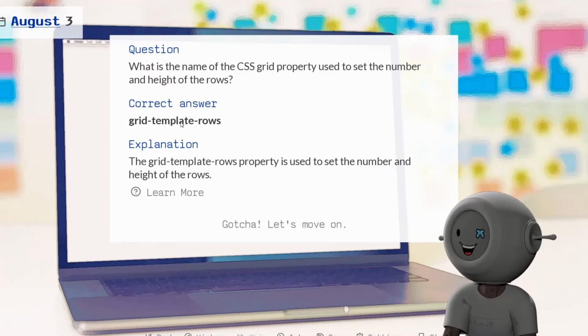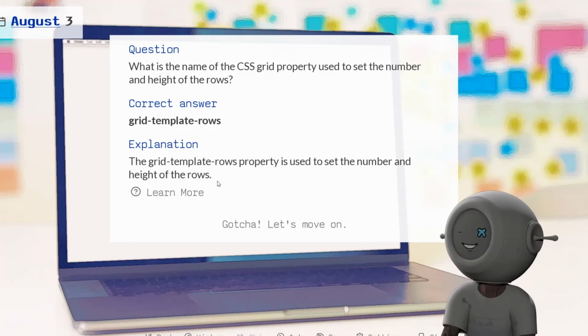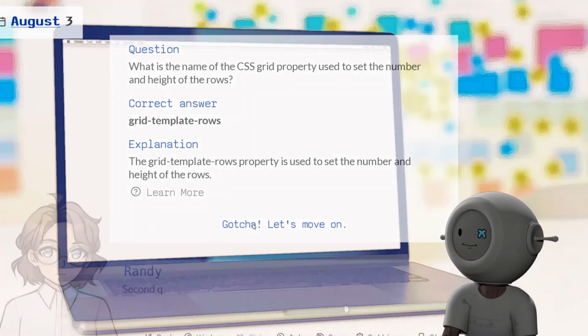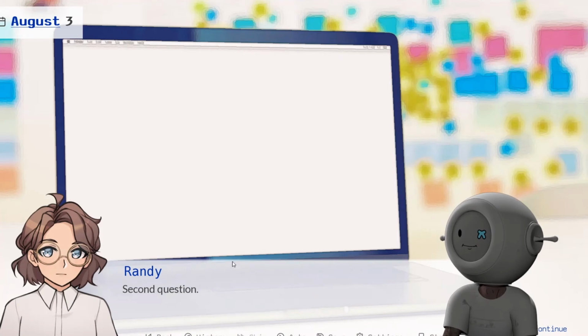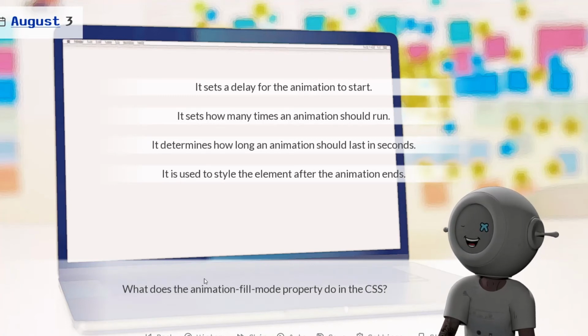This is the correct answer. Grid template rows. The grid template rows property is used to set the number and the height of the rows. Grid template rows. Let's move on. Second question. We're gonna fail all of this stuff, but we're learning as part of the experience, the learning experience.